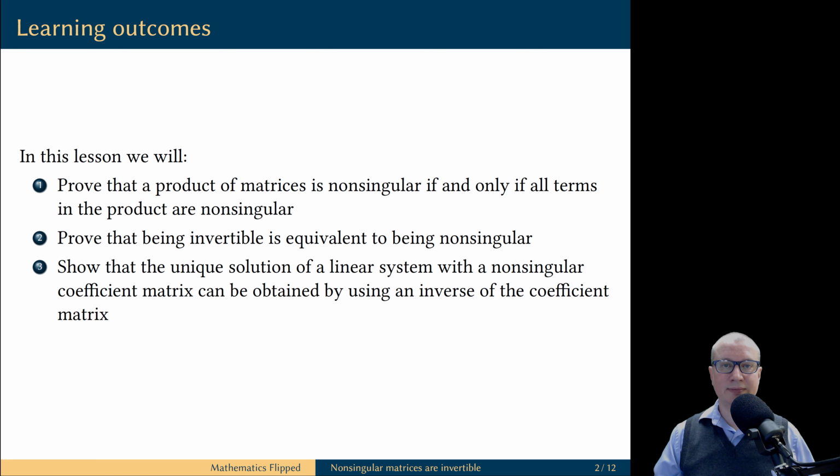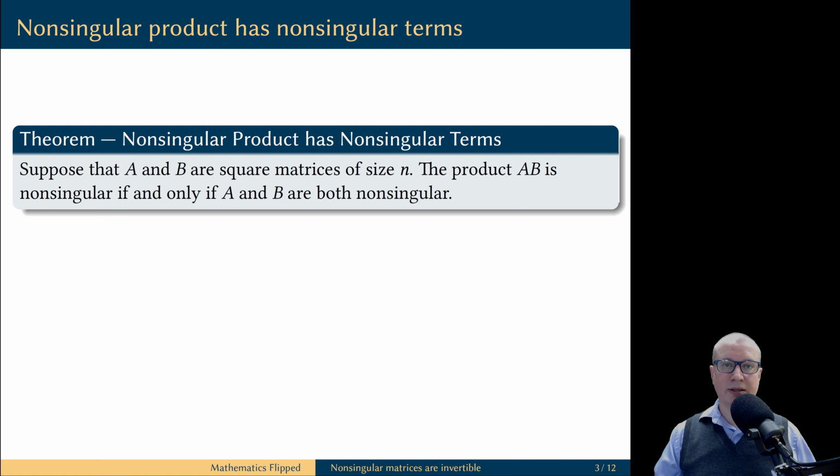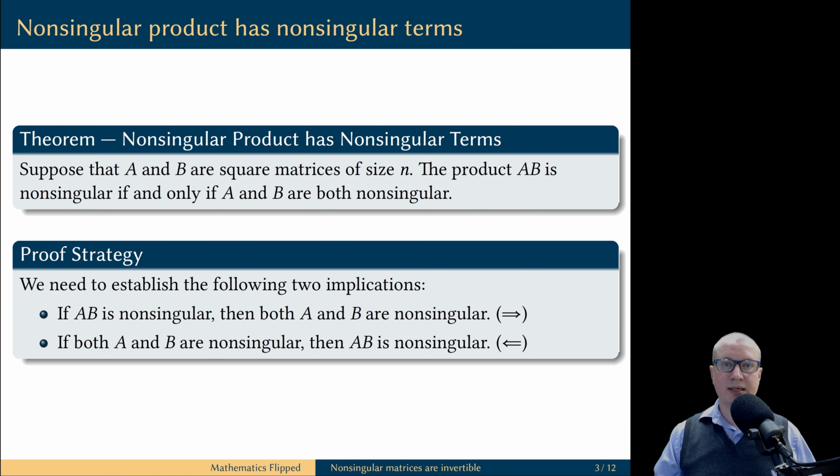Let's get started. First is a technical result. Suppose we have two matrices A and B, which are square matrices of the same size. Then the product matrix A times B is non-singular if and only if both A and B are non-singular. This is an if and only if statement. This means there are two separate implications for us to establish.